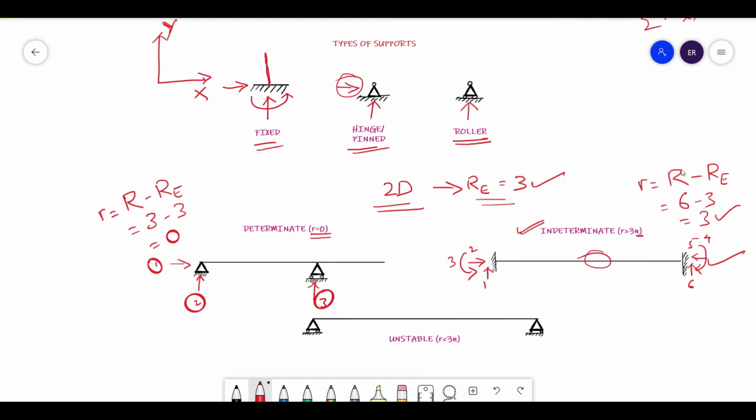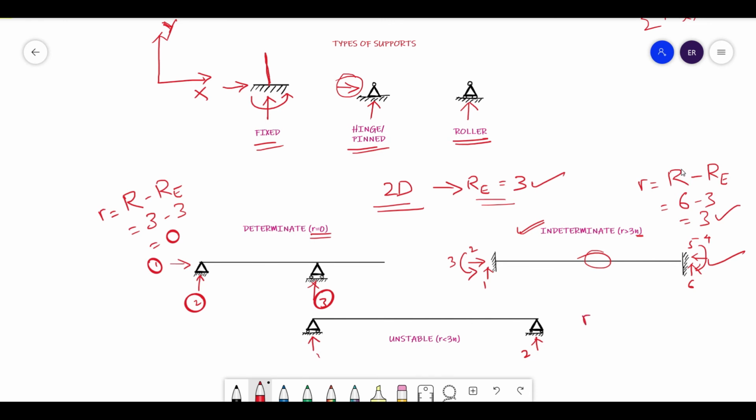Now coming to what is an unstable structure. An unstable structure is nothing but, suppose your R is less than 3n. 3n, where n is, as I mentioned, the number of connecting members. So here, if this is less than 3 into 1, if this is less than 3, then it is called an unstable structure. So here I will find out what that is. The number of unknown reactions is 1 for a roller, and here is also a roller, 2. So there are 2 unknowns, 1 and 2.